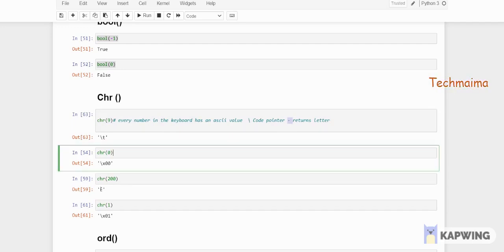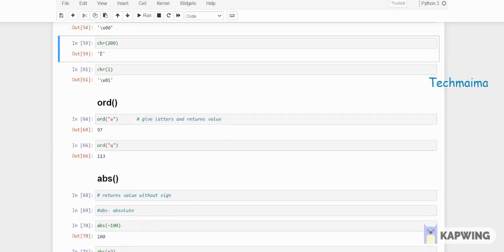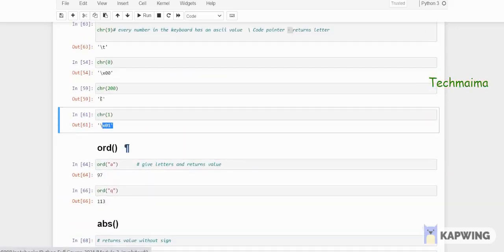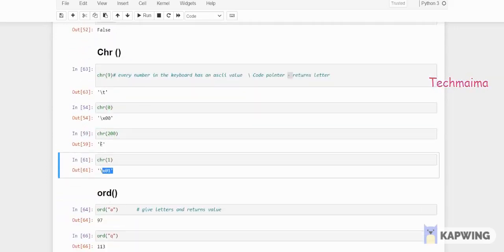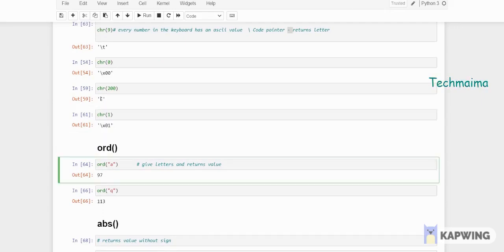So if you give chr of 0, see this is the letter, and chr of 200, and chr of 1, letters and numbers also. That is based on the ASCII value it will return. So ord is the straight opposite of chr. If you have to give a letter, you cannot give an integer here. When you give letters it will return a value.